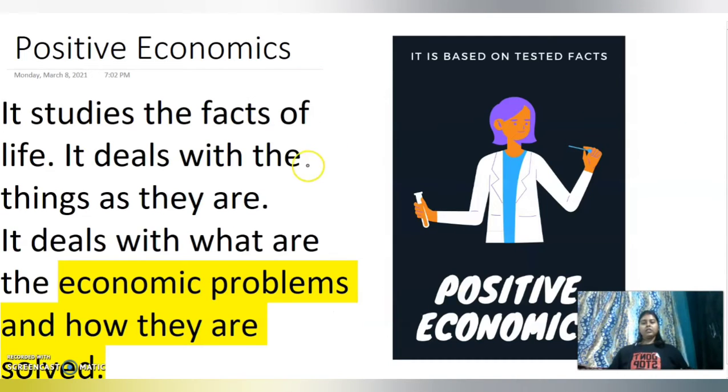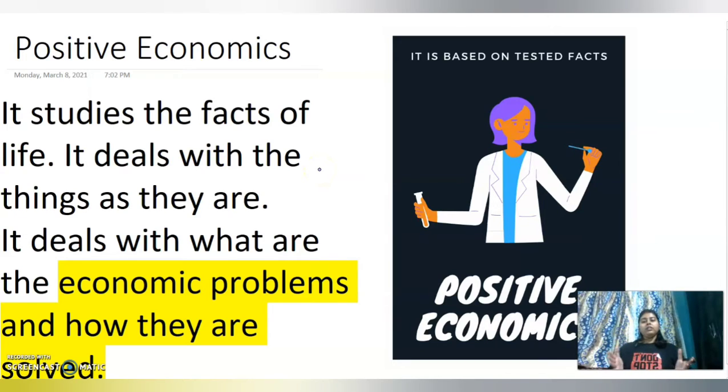So first is positive economics. What does positive economics mean? It is that branch of economics which deals with things as they are, in the real form in which they are presented. So it deals with what the economic problems are and how they are solved.